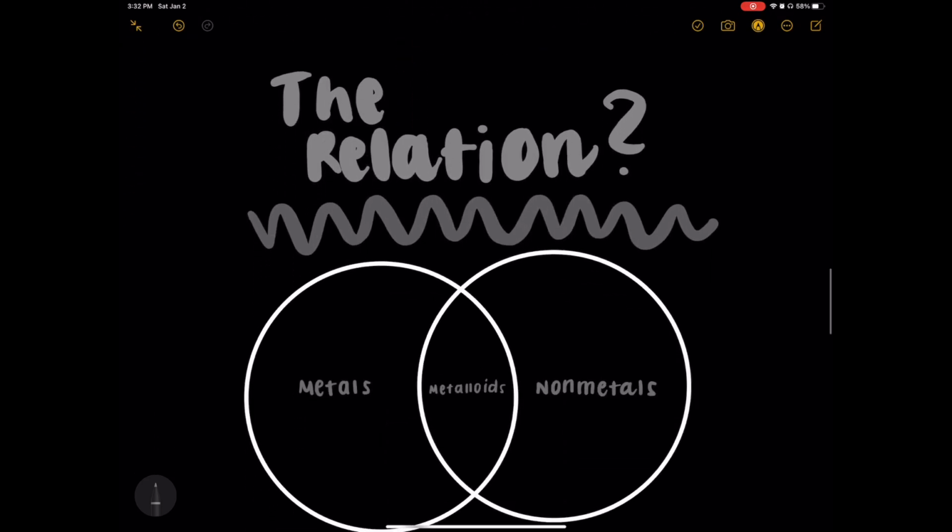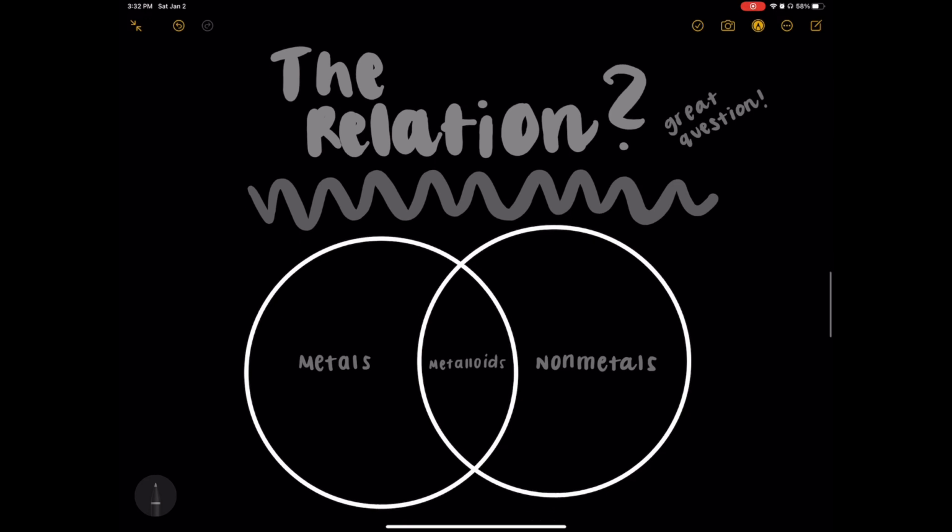How are they related? That's a great question. Think of it like a Venn diagram. The metals are on one side of the diagram and the nonmetals are on the other side. The overlapping area between the two circles is where elements that have properties of both metals and nonmetals are placed, and these are called metalloids.